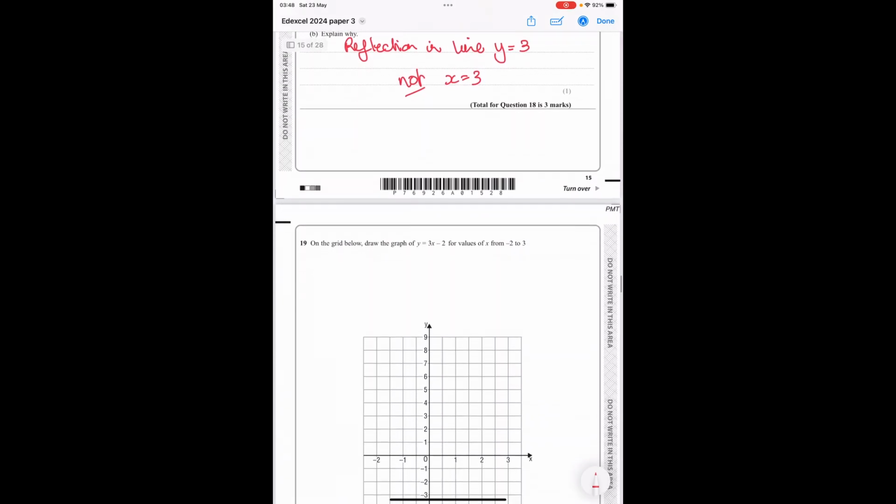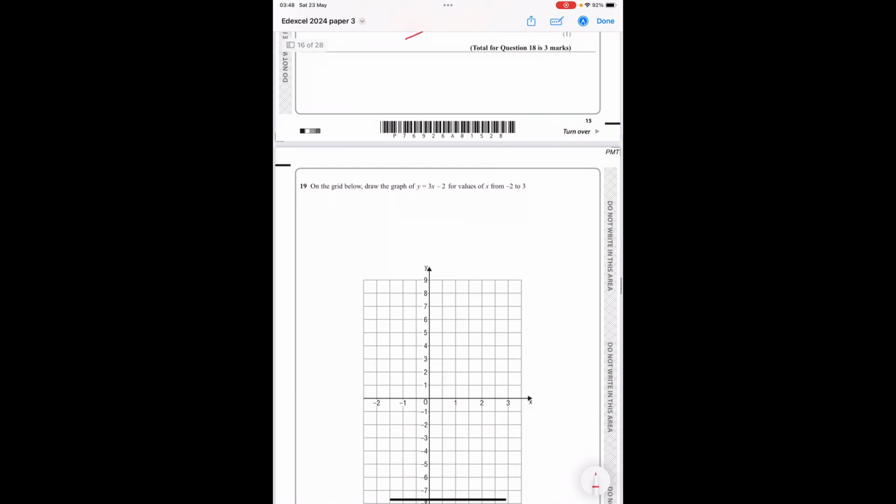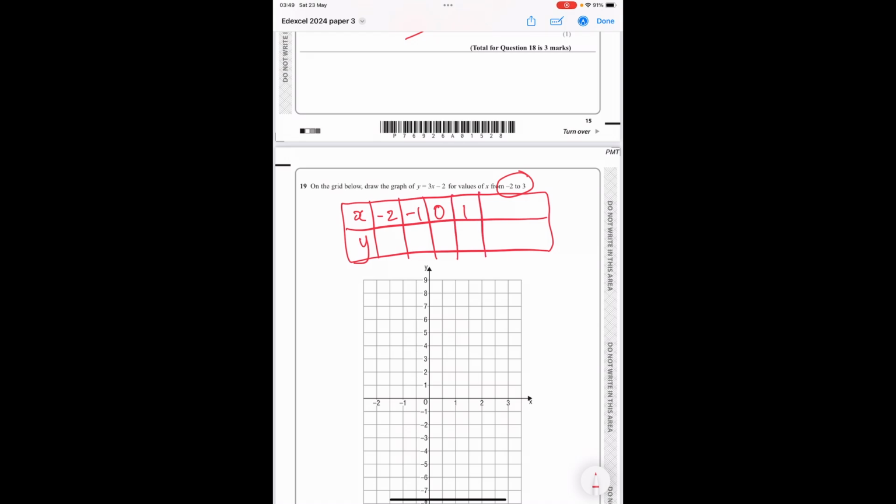On the grid below, draw the graph of y equals 3x minus 2. So see this nice big space here. In here, we need to draw our x, y table. So we've got x and y, and it needs to go from minus 2 to 3. So minus 2, minus 1, 0, 1, 2, 3. You can use your calculator to put those values in, as this is a paper 3. If you didn't have a calculator, you would put the values in.